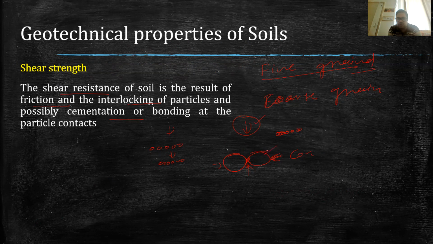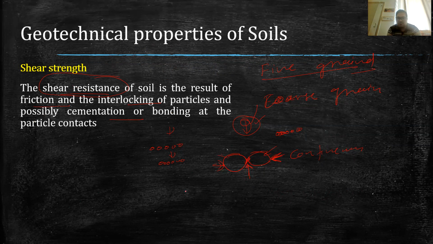So I'm just showing you two grains of the soil, and friction is occurring because of the application of the vertical load, and because of the density there is confinement. So basically there is a force of confinement which is trying to take them as close as possible. And because of this closeness, in reply to this vertical load, there will be a frictional force, and the direction of this force will be opposite to this. So basically, this frictional resistance is called the shear strength of the soil. So the closer the particles, the higher the shear strength of the soil.